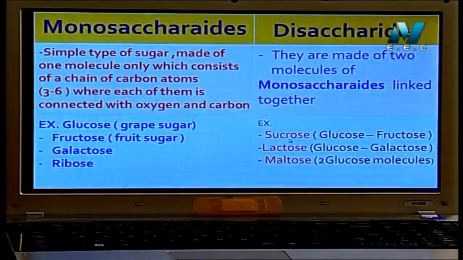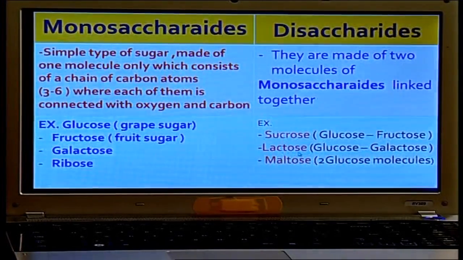So again, sucrose is formed due to the combination of glucose and fructose. I can ask you, if glucose combines with fructose, what is the name of the sugar formed? You will tell me sucrose. This is a type of sugar found in sugar cane. This is the sugar in our homes, my children, that we use, we call it sucrose.